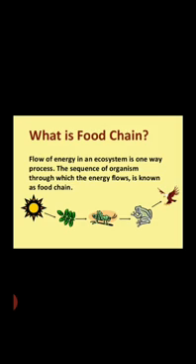The flow of energy in an ecosystem is a one-way process. If the grass is once eaten by the rabbit, the rabbit will not give back the grass. The grass has already been eaten by the rabbit. Then the rabbit is eaten by some other animal. Thus, the sequence of organisms through which the energy flows is known as the food chain. So basically we can define a food chain as the sequence of organisms in which the energy flows. It is the sequence in which things are eaten by living organisms in a proper series.